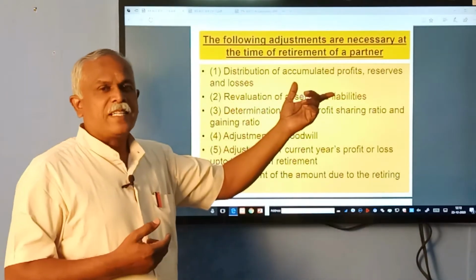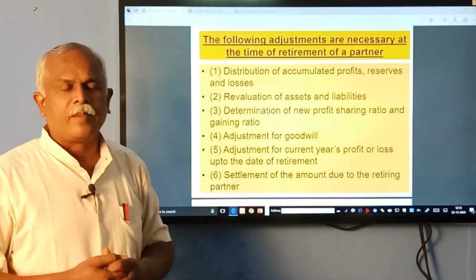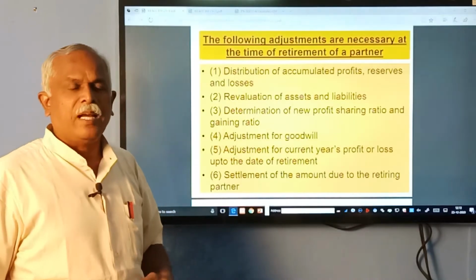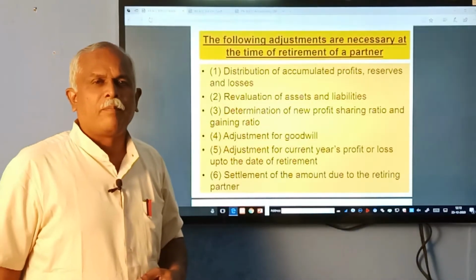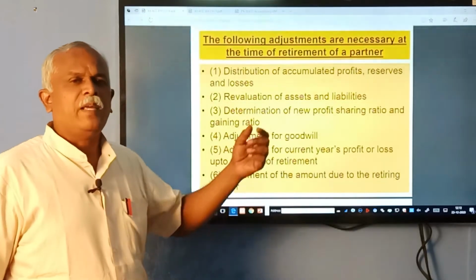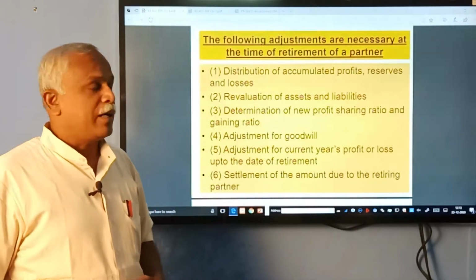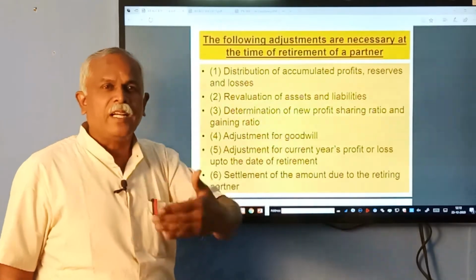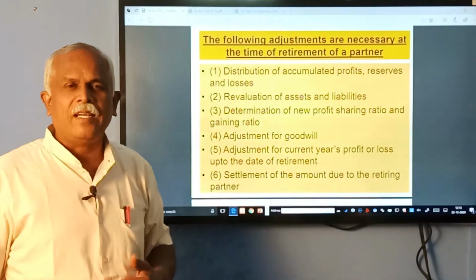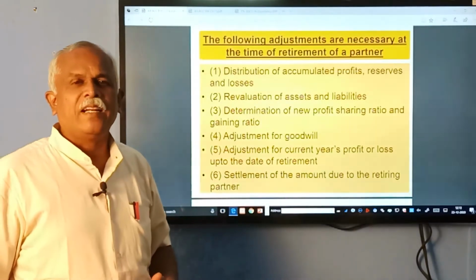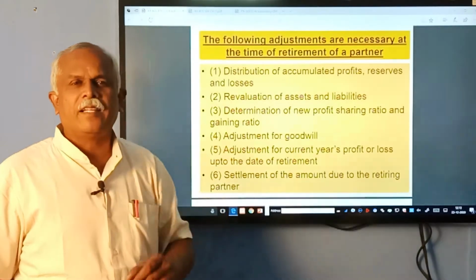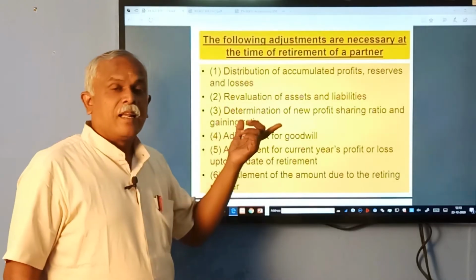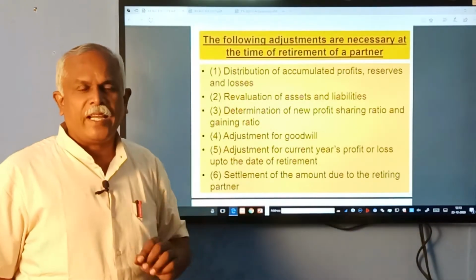Revaluation of assets and liabilities, as you saw in the previous chapter. Assets and liabilities are to be revalued to the present value, and any profit or loss arising has to be given to the retiring partner. Determination of new profit sharing ratio. This is among the continuing partners, those who are going to carry on the business. They have to work out their new ratio and it will be reflected in the new agreement. The new ratio has to be found out, and the continuing partners stand to gain.